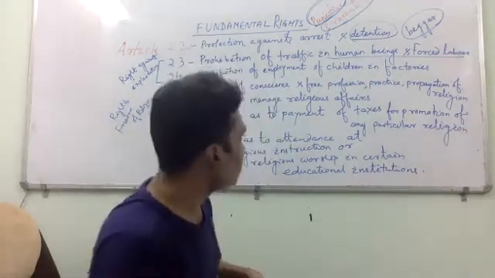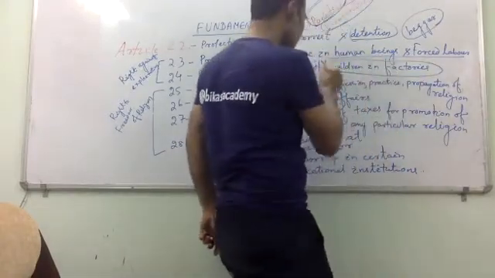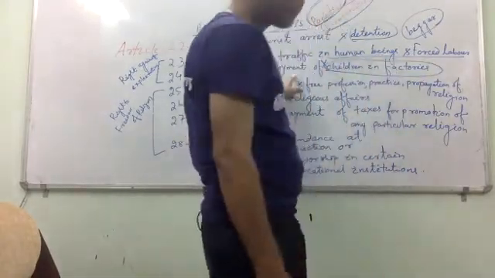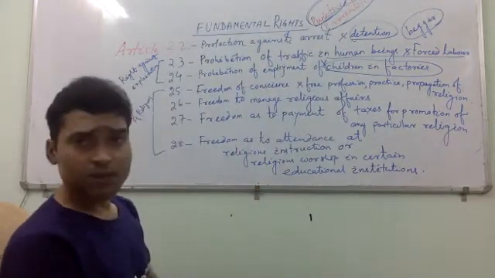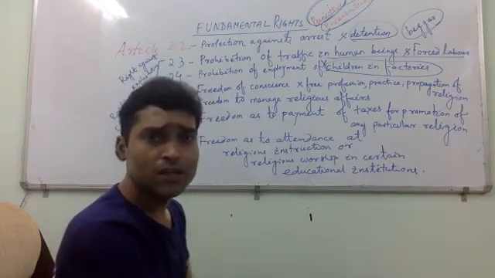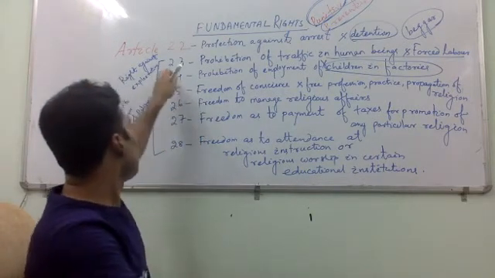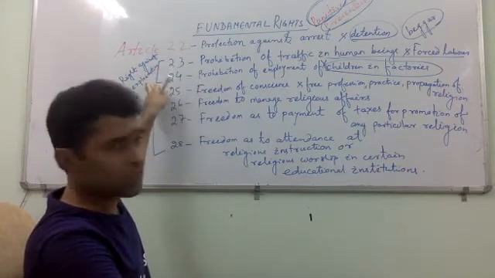Very short: children in factories is prohibited. Prohibition of employment in hazardous industries or factories. So Article 24, simply remember regarding children. This 23-24 is the right against exploitation.